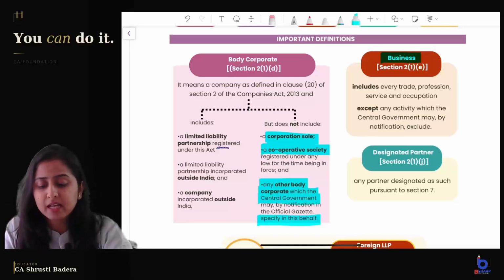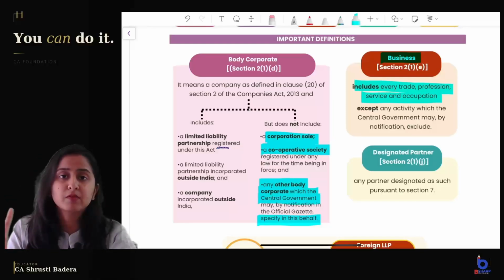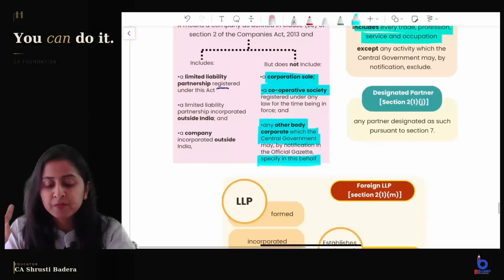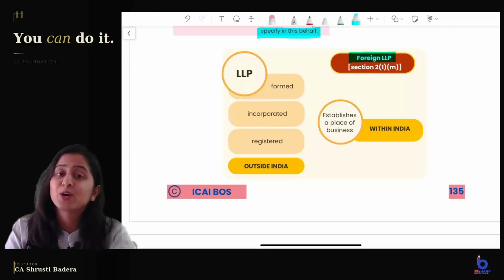So business can be any trade, profession, service or occupation, except any activity which the Central Government may specify to be excluded. Who is a designated partner? That is given under section 7. Important definition for an LLP.